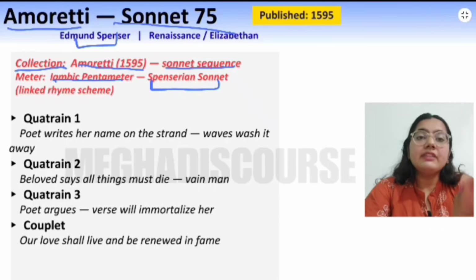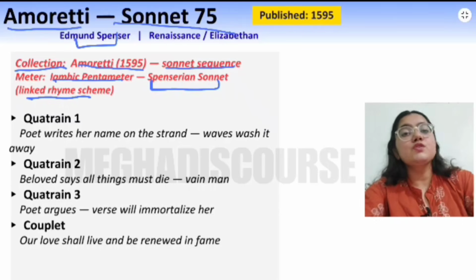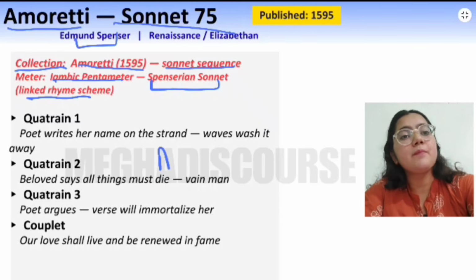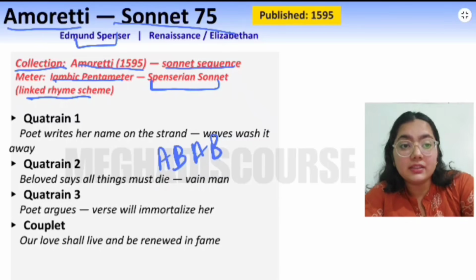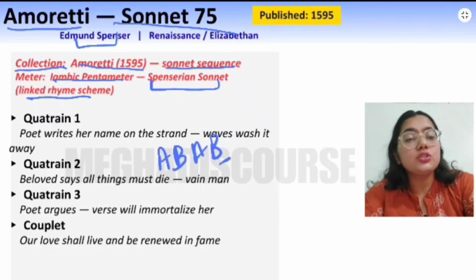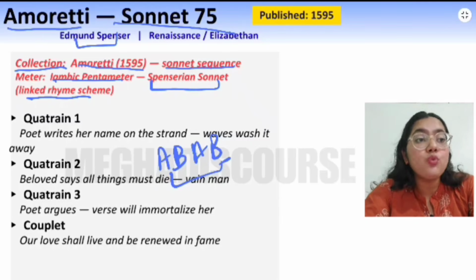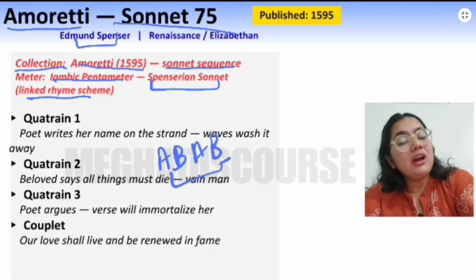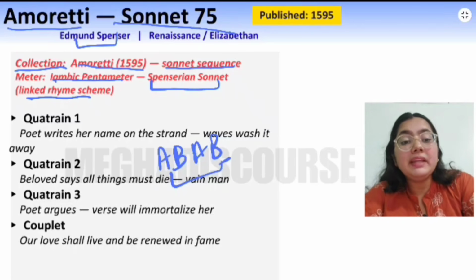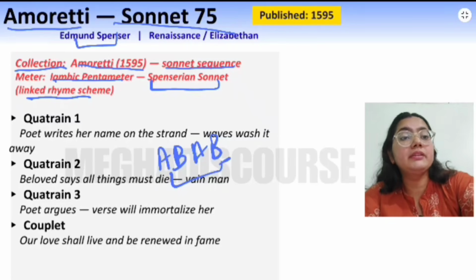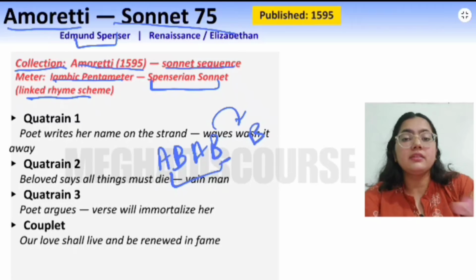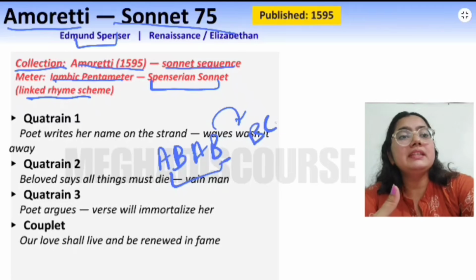Here we have the linked rhyme scheme. So what is the rhyme scheme of the Spenserian sonnet? Basically this is AB, and now you have to link it. This is your first quatrain, meaning having 4 lines, a paragraph having 4 lines. Again you have to repeat this. Like this. Okay, B and the next rhyme, which is BC.